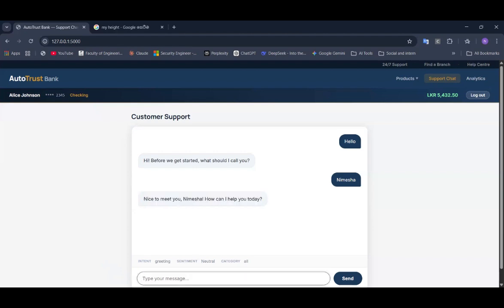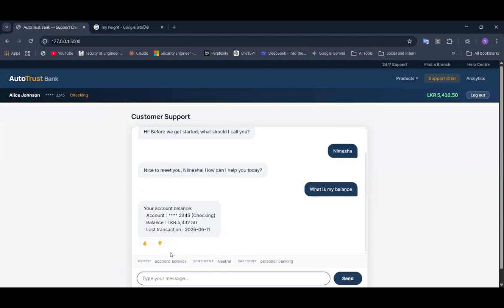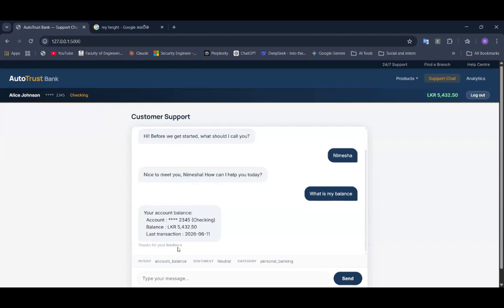So now I will ask some questions. Now I need to get my current balance of the account. Now I will ask what is my balance. So you can see this is the current balance of the account. If we need to give some feedback, we can give it in this way.